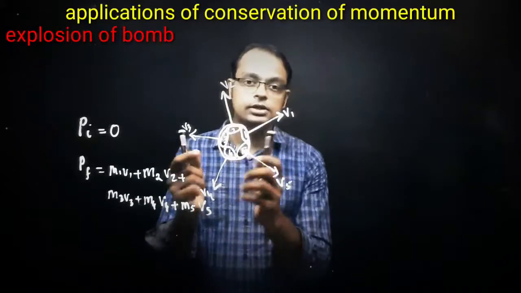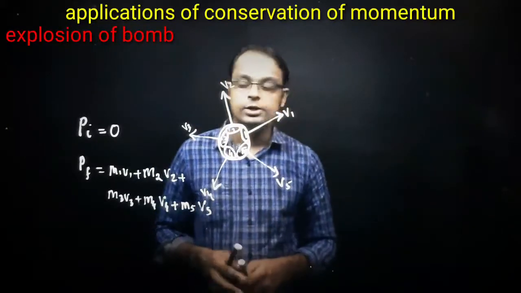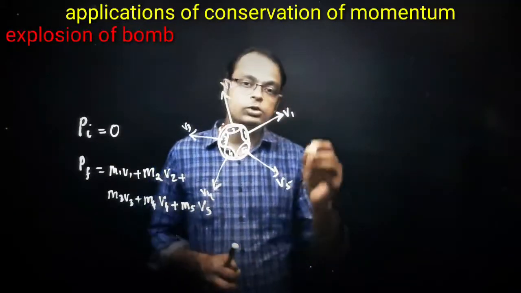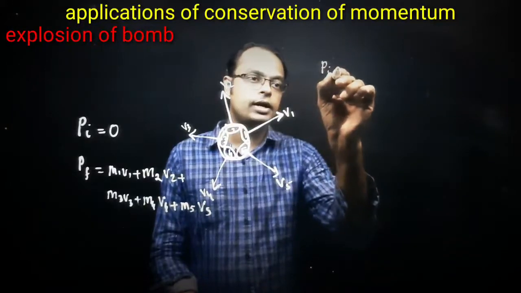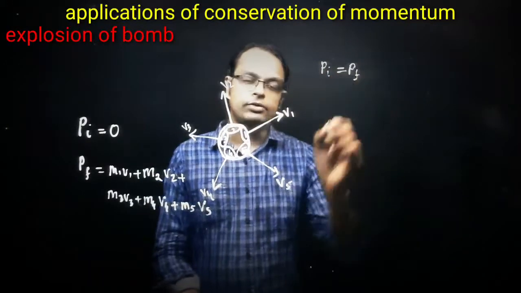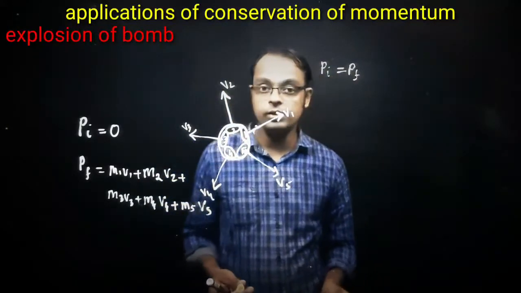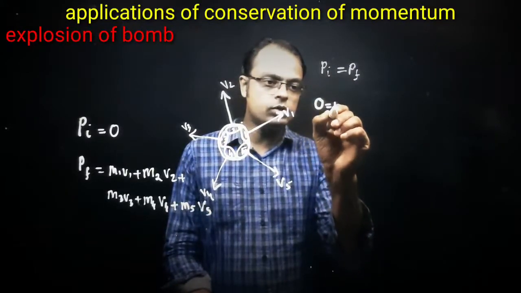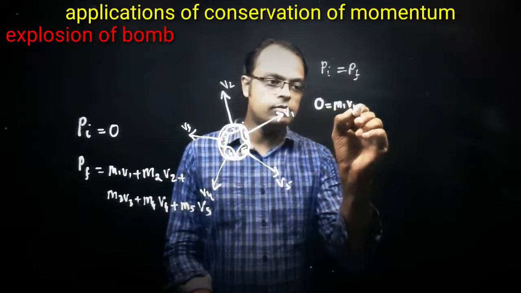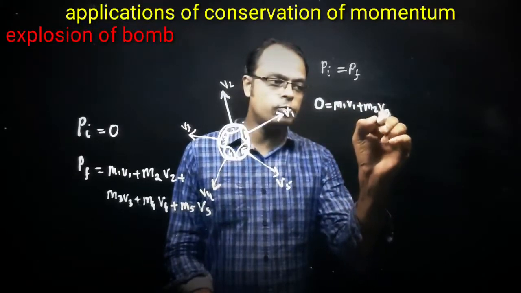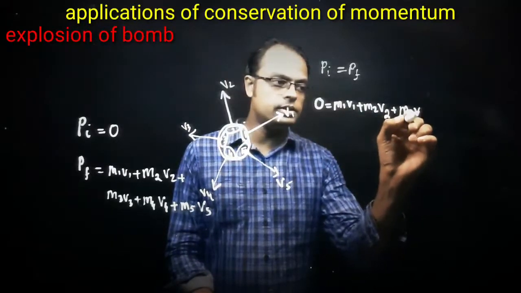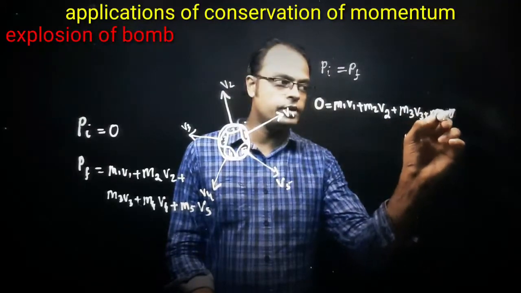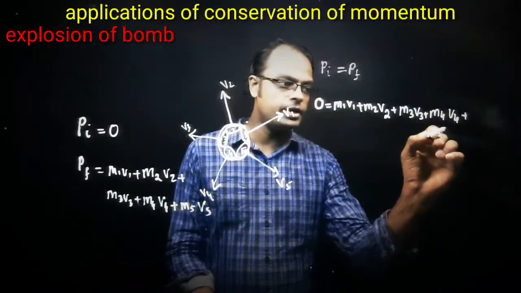Here you can see there is no external force acting. So the initial momentum must be equal to the final momentum. Pi must be equal to Pf. So we can write this equation as 0 equals m1v1 plus m2v2 plus m3v3 plus m4v4 plus m5v5.